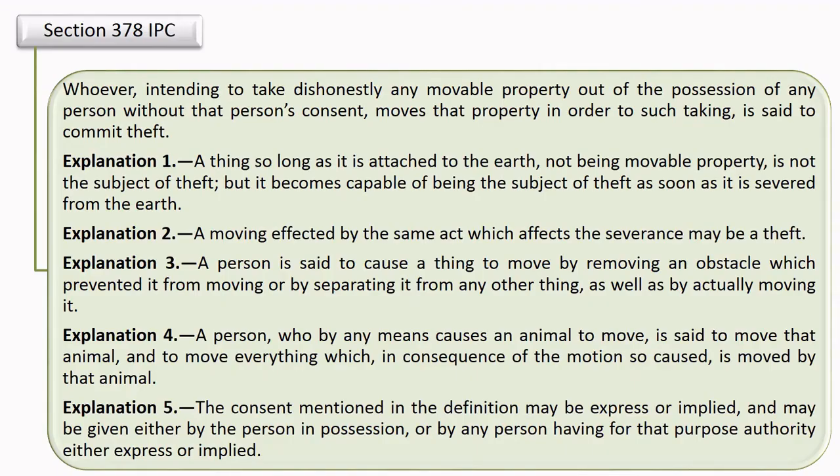Clear? Section 378 first defines the offence of theft. The provision then goes for 5 explanations wherein the offence of theft is described better. The scope and ambit of the offence is clearly stated through all these 5 explanations provided in the provision. We shall cover each of them in today's video.